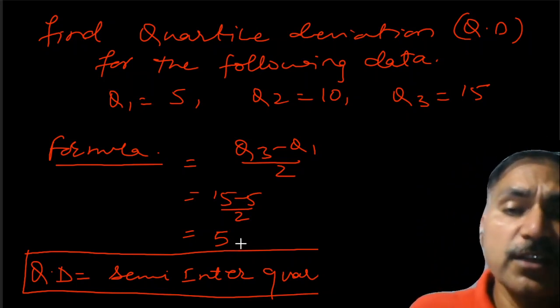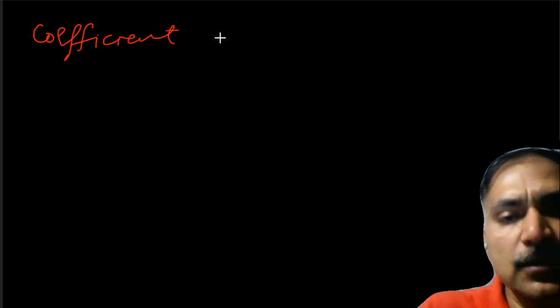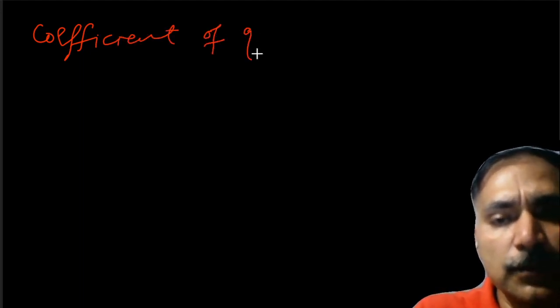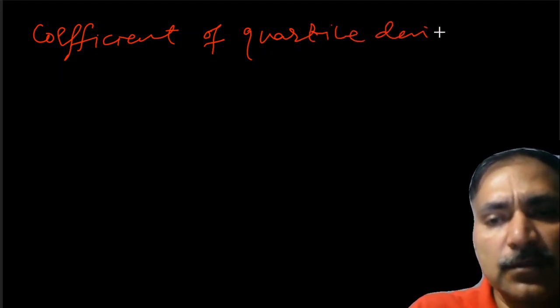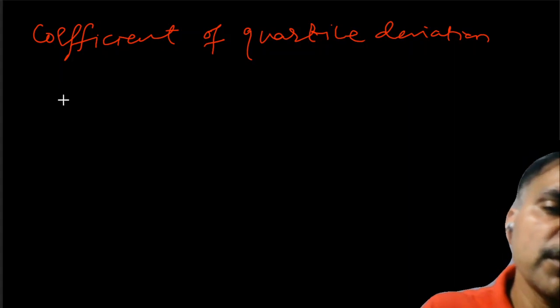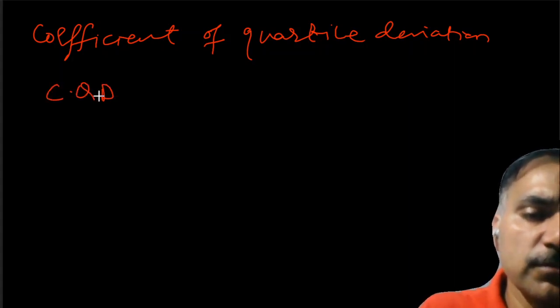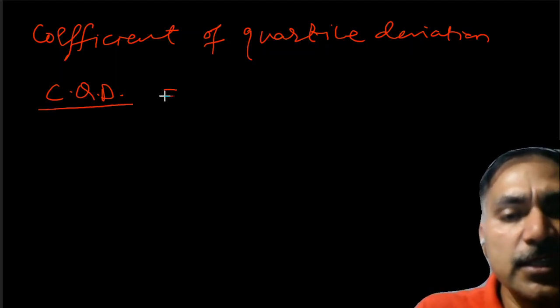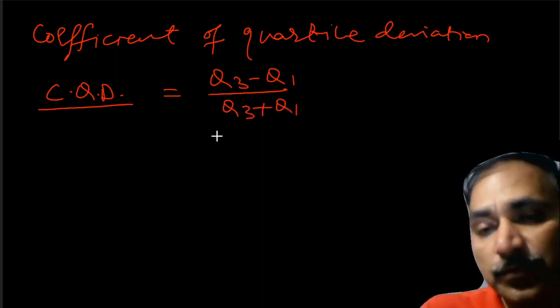Suppose we are interested to find out the coefficient of quartile deviation also. So, coefficient of quartile deviation. The formula for that, we call it CQD in the short form. CQD is nothing but Q3 minus Q1 divided by Q3 plus Q1.